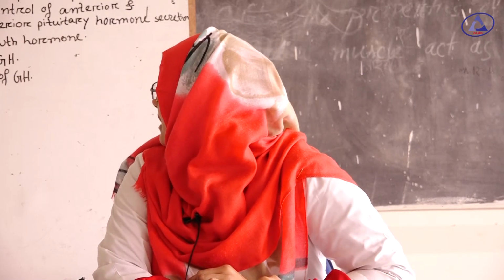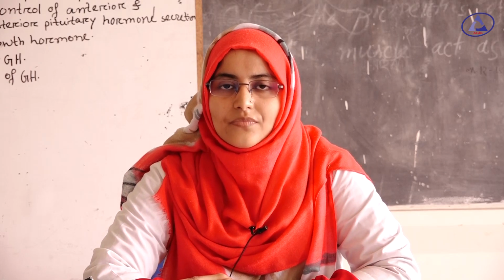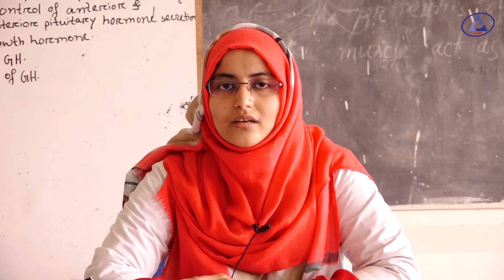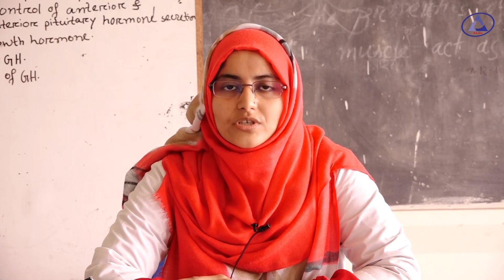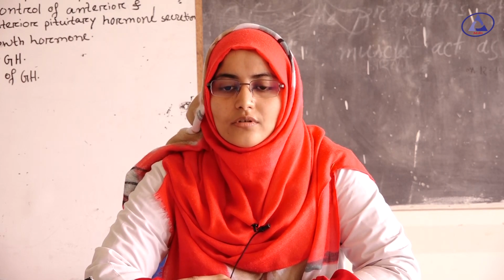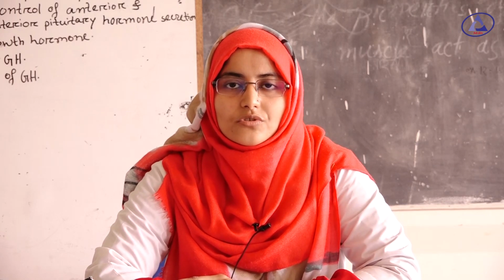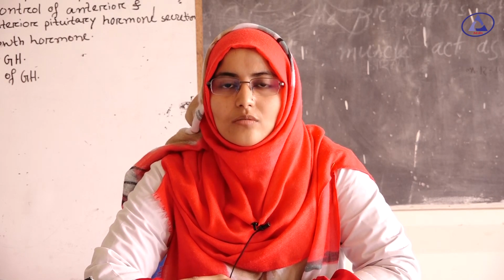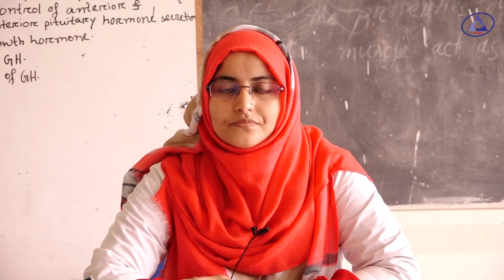Now I will tell about the hormones secreted from the anterior pituitary gland. These are growth hormone, adrenocorticotropic hormone, thyroid stimulating hormone, follicle stimulating hormone, luteinizing hormone, and the last one is prolactin. The hormones secreted from the posterior pituitary gland are antidiuretic hormone or vasopressin, and another one is oxytocin.